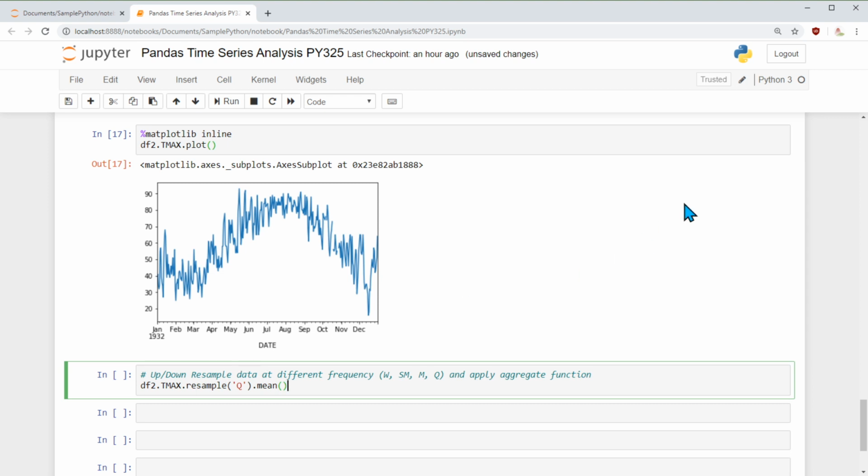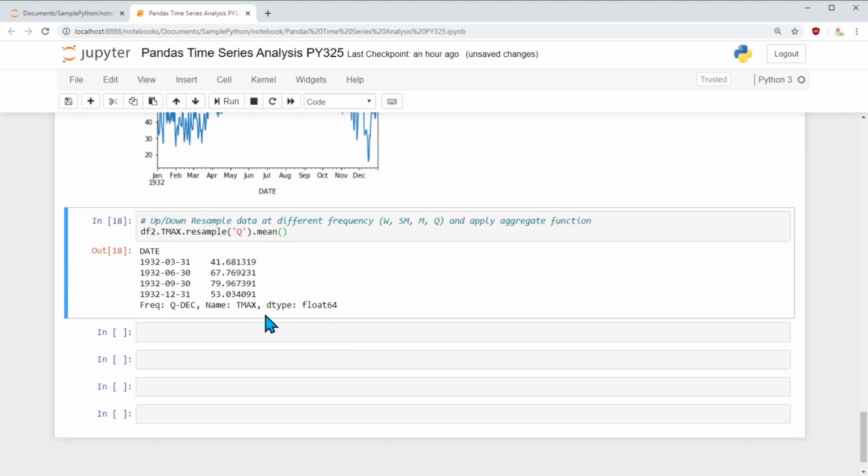For that, there is a method called resample. I can say resample quarterly, and I give an aggregate function, mean. If I don't give a mean, then we are not going to pull an average value, and I don't want to pull information for one day and say that is the temperature across. So I want to do some aggregation and say that on average the first quarter is low, second and third quarter is high, and again the fourth quarter is low. Then it makes sense, right?